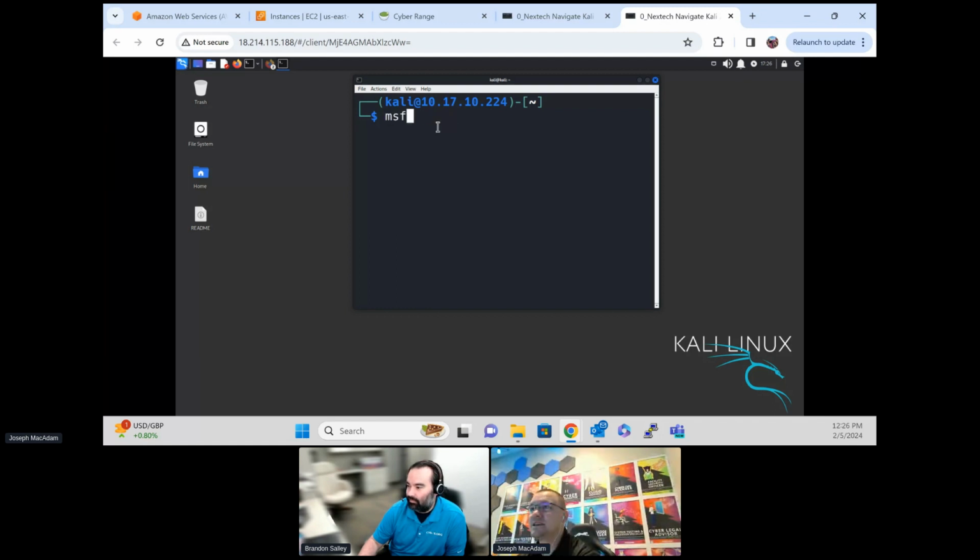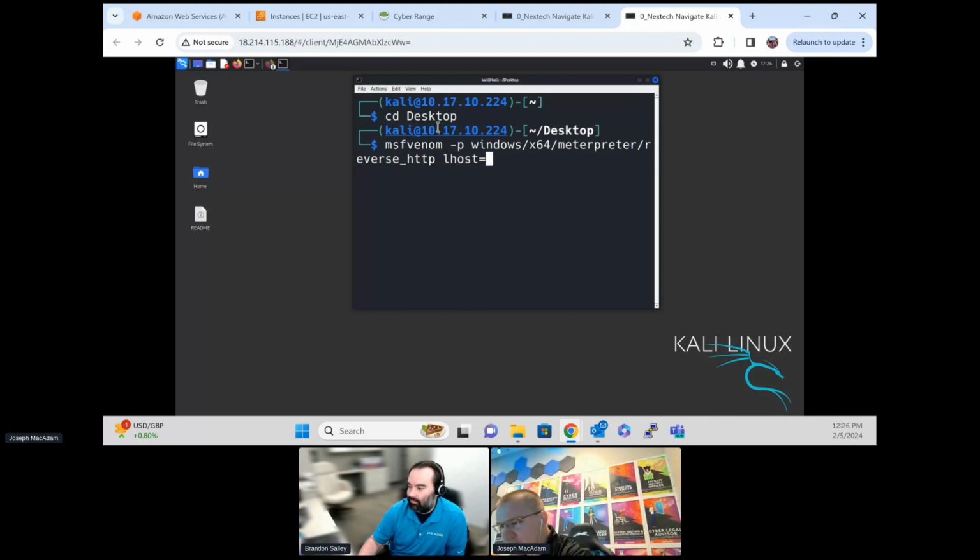Oops, let me change directory to the desktop just so it appears on the desktop when it comes. There we go. So I'm going to go msfvenom. We're going to do a payload. We're attacking a 64-bit Windows machine. We're going to talk back with Meterpreter, and we're just going to use the HTTP protocol here. My machine is, I wrote the IP address down earlier. There it is. I need to set a port number. I'll just do four 4s, and then format exe. And then Brandon, you got a good name for me?